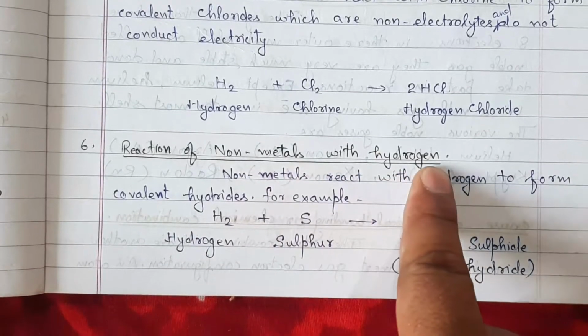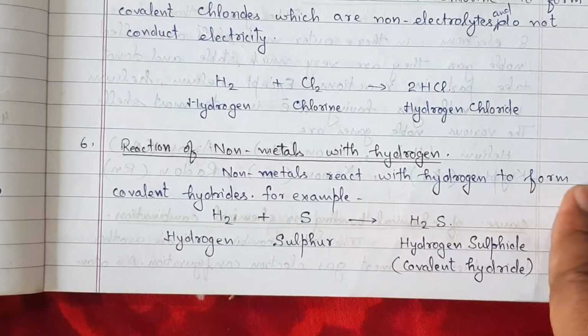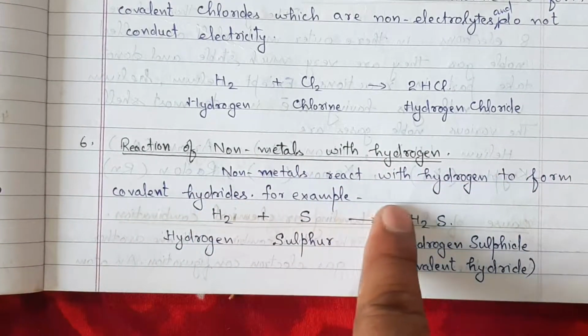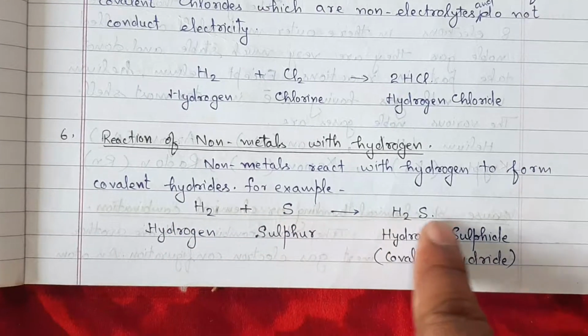Reaction of nonmetals with hydrogen. Nonmetals react with hydrogen to form covalent hydrides. For example, H2 plus S gives H2S.